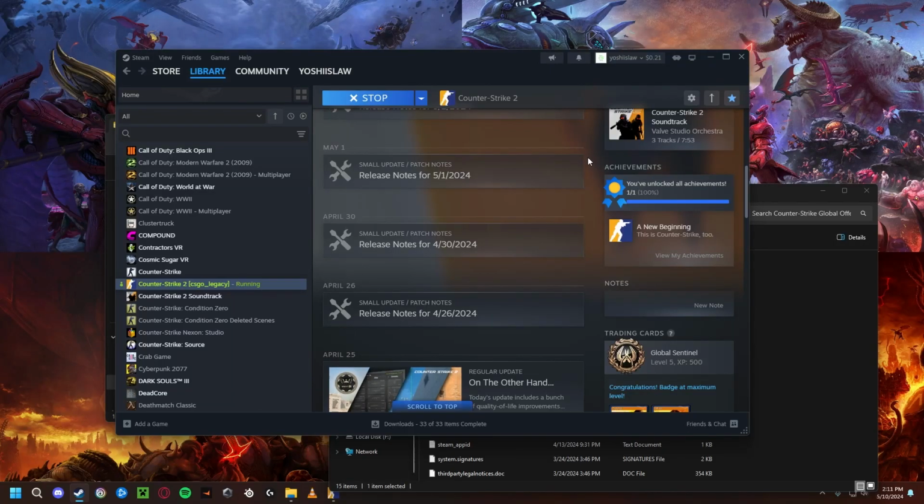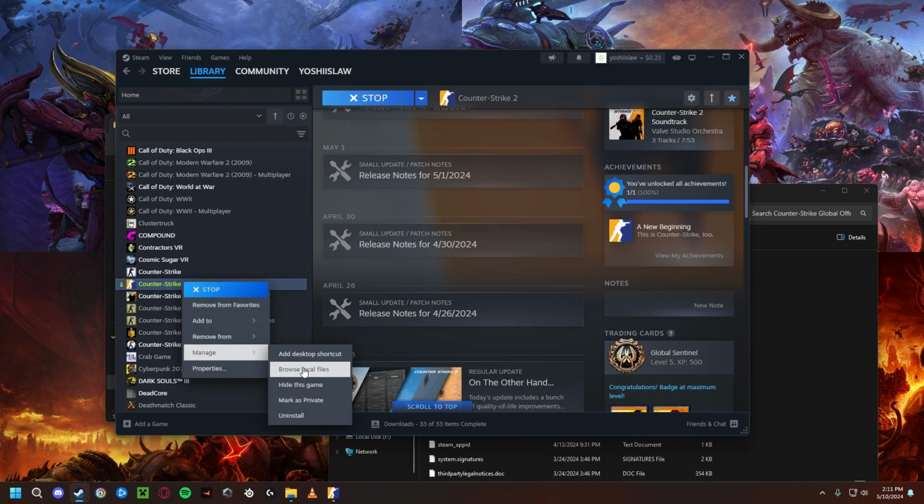Hi, this is a guide on how to install the radial weapon wheel. Let's get started. So, first thing you want to do is get to your Counter-Strike Global Offensive directory. Well, it's CS2 technically, but it's still called CSGO.